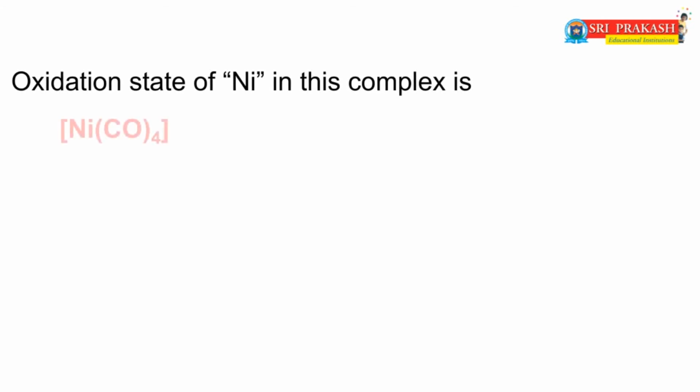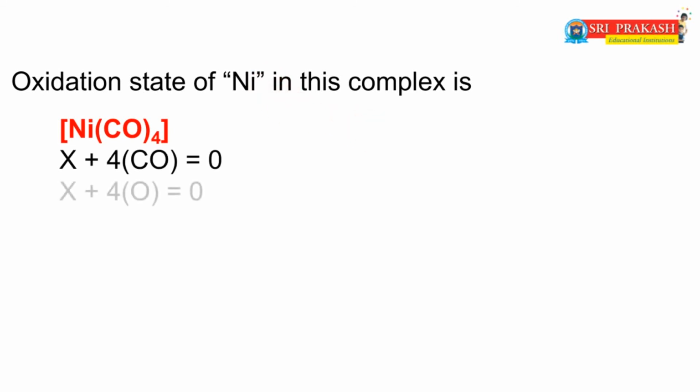in this complex, the oxidation state of nickel is 0 because the ligand is carbon monoxide. Carbon monoxide is a neutral ligand. Neutral ligand means what is the oxidation state of carbon monoxide? Yes, 0.